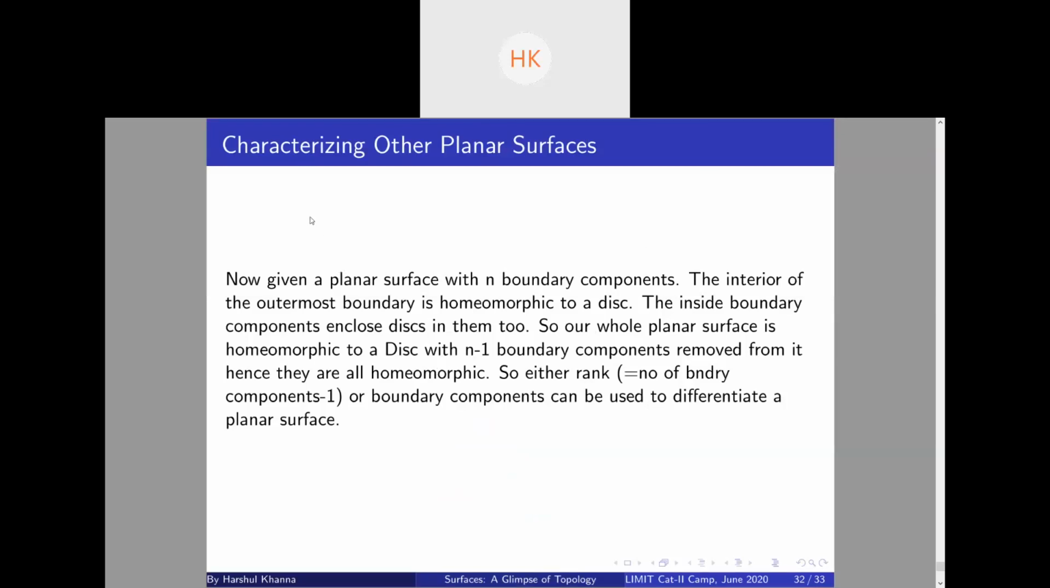So why I introduced the notion of rank was that if you consider any surface, not necessarily orientable, not necessarily planar, we have two things to differentiate it and uniquely determine it. We have to use both rank and the number of boundary circles to uniquely determine it. So a random orientable surface can be uniquely determined by given its rank and its boundary components. We will prove this later on, most probably tomorrow.